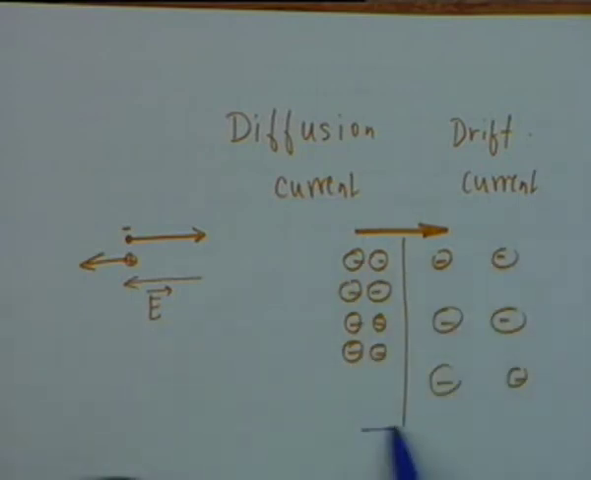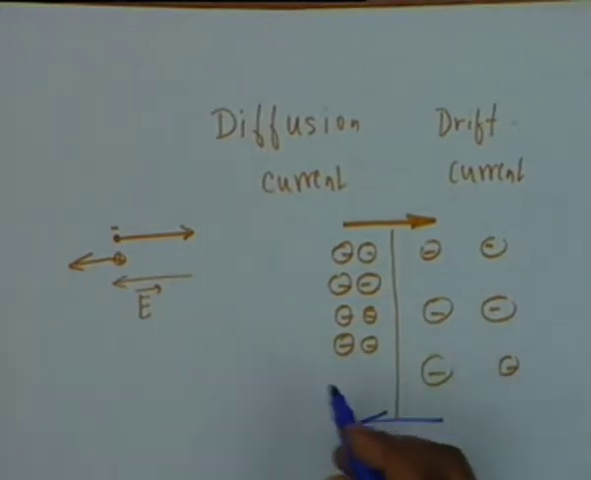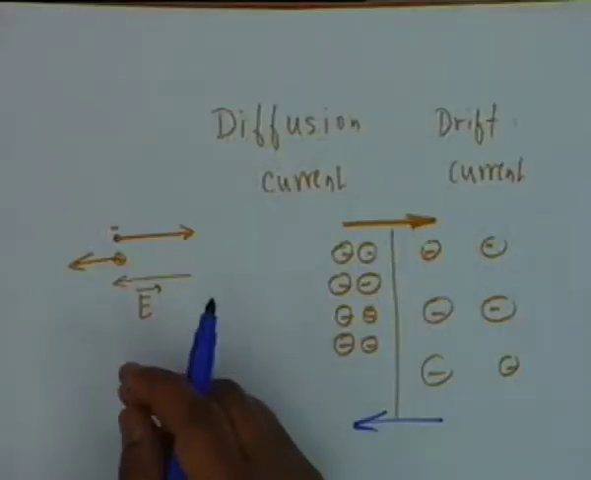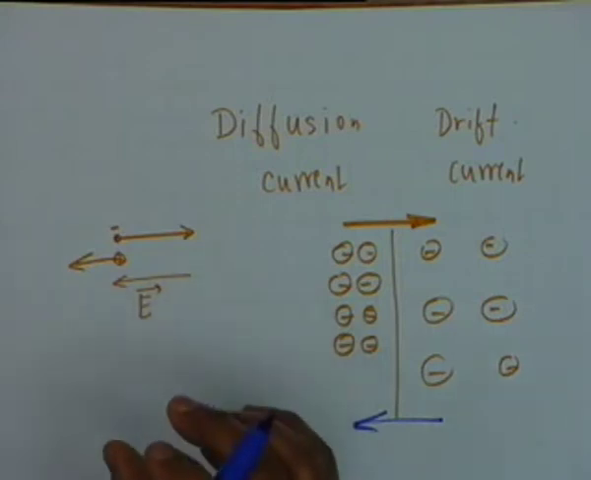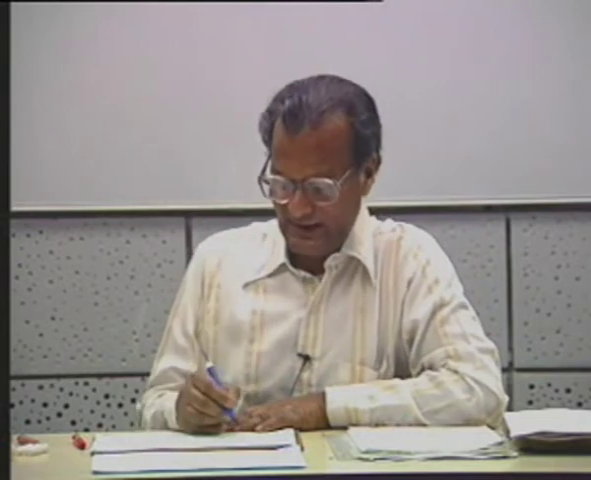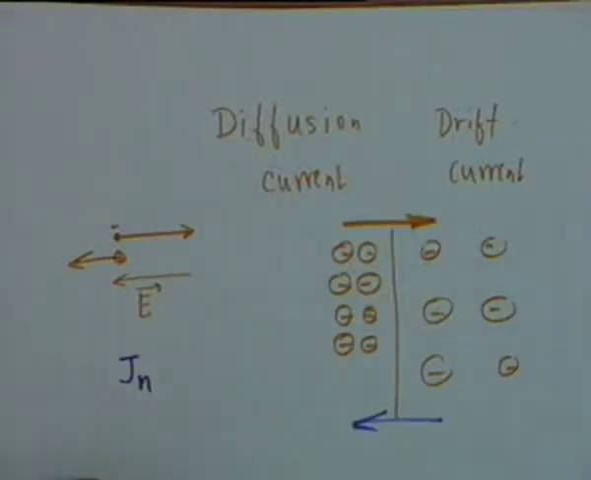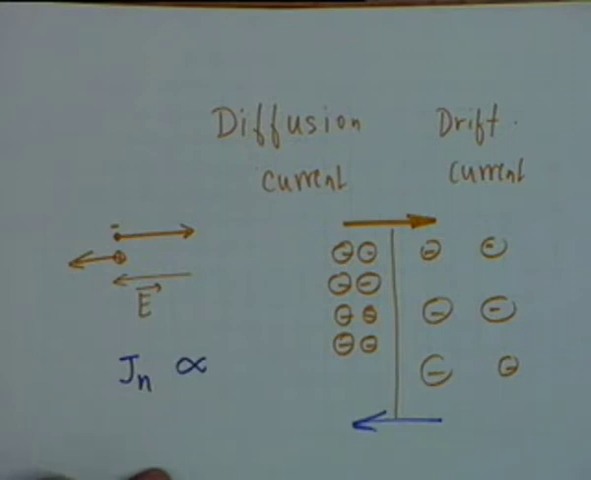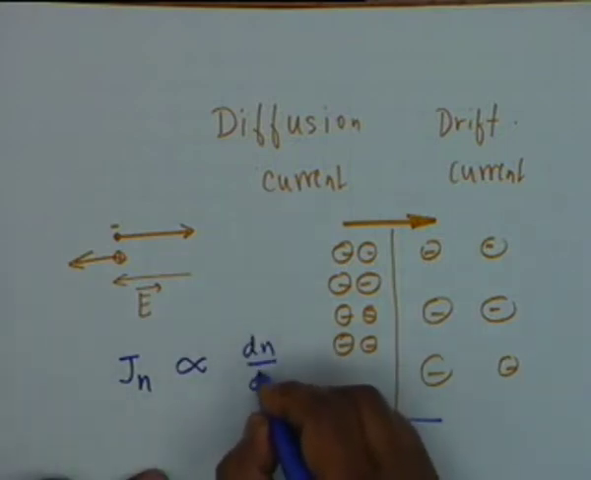Electrons move this direction, so the current must be in the opposite direction. This current, the current density: if we take a unit area perpendicular to the direction of motion, then the total amount of charge crossing this unit area in unit time is equal to the current density. And because they occur due to n type of carriers or electrons, we take the subscript n. Jn, the current density, is proportional to the concentration gradient, that is dn dx.